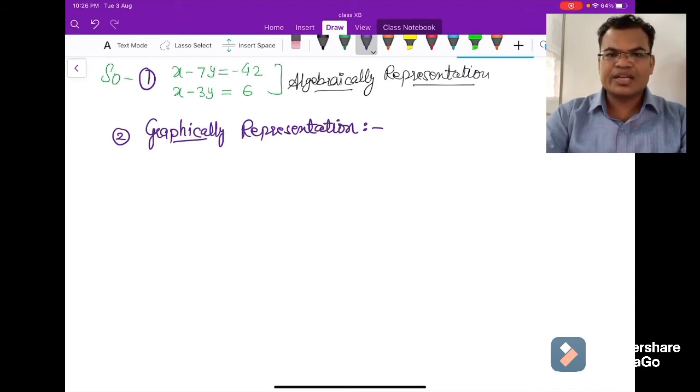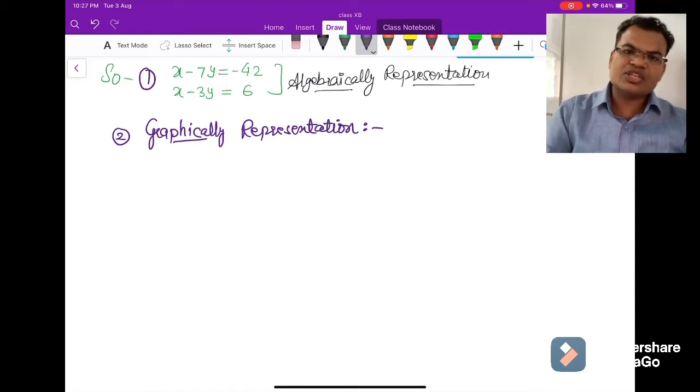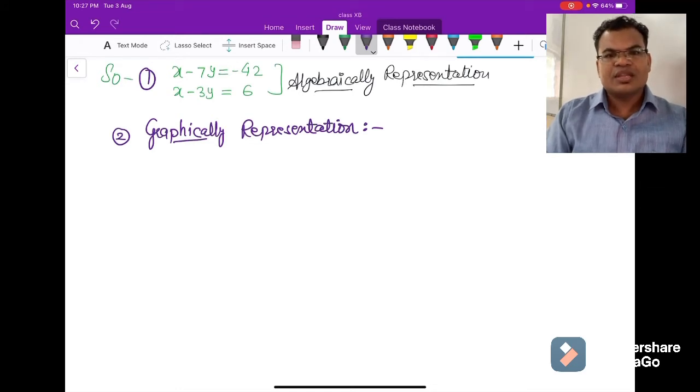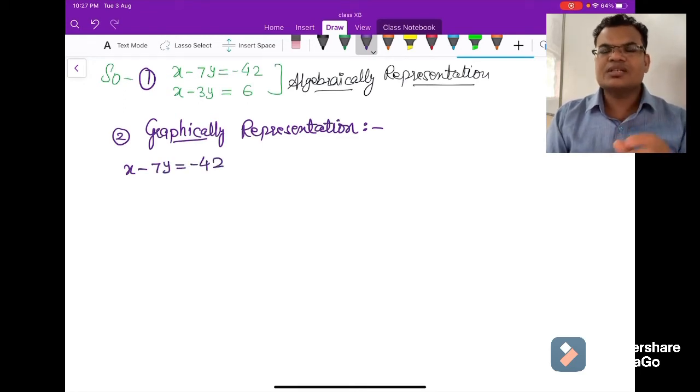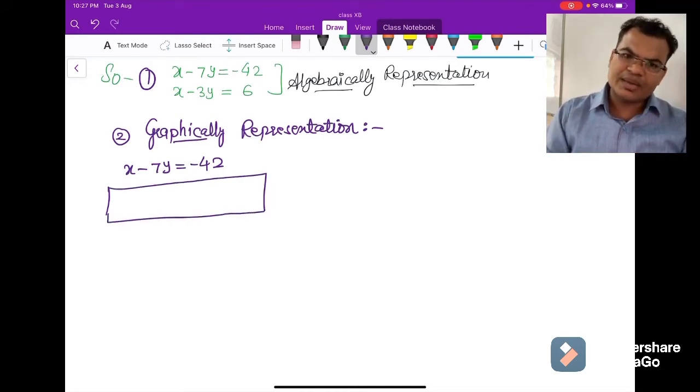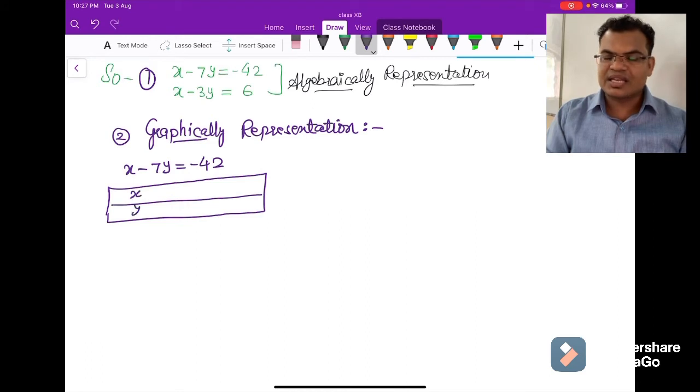In the second part, what will you do, guys? x minus 7y equals minus 42 is your equation. You will find at least 2 solutions for this. So first of all, write down x minus 7y equals minus 42. This is an equation. What will you do, guys? You know very well, we have done this in the junior classes also. We will make one table. In this table I will write x and y, draw a line, and make 2 boxes. One will be the value of x, one will be the value of y. Similarly, we want 2 solutions.